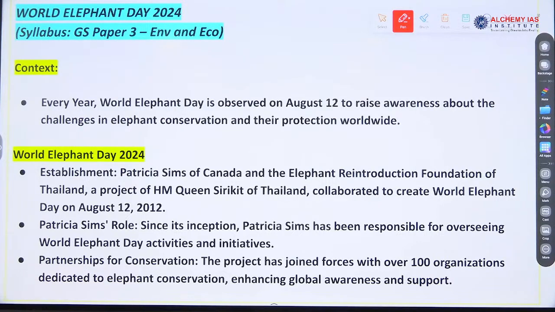Every living being contributes to ecological balance. What is the importance of elephants specifically? What role do they play in ecology? Yes, role of elephants in ecology. You already know, right? Tell me. Try to remember the points that we discussed.